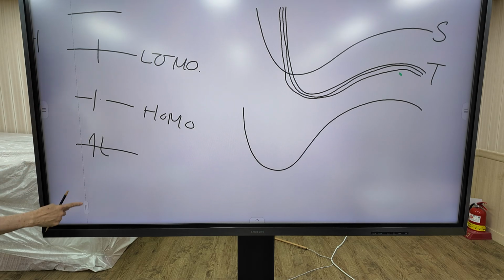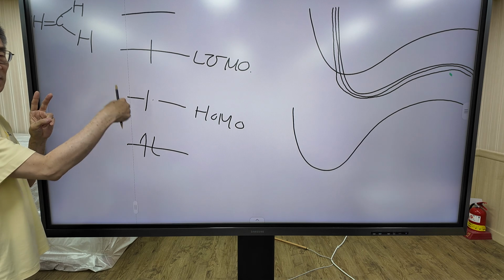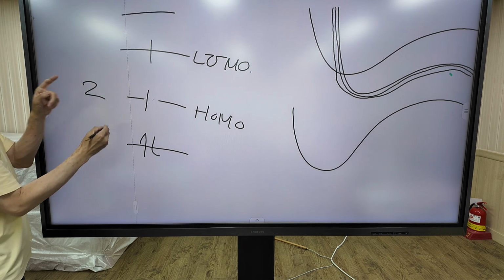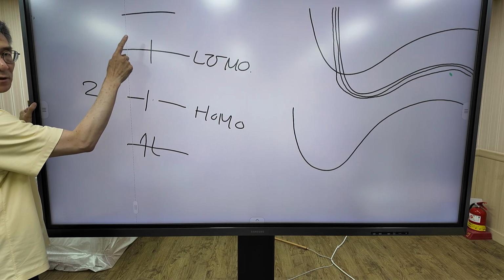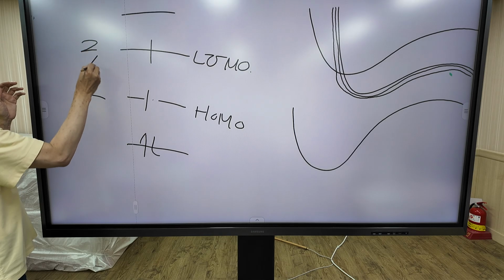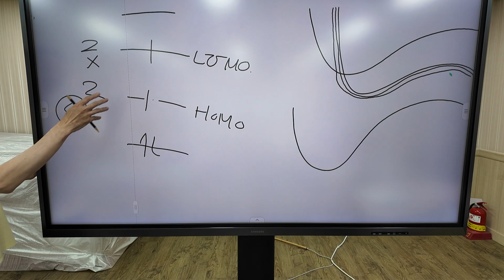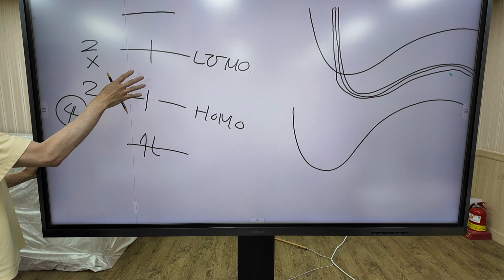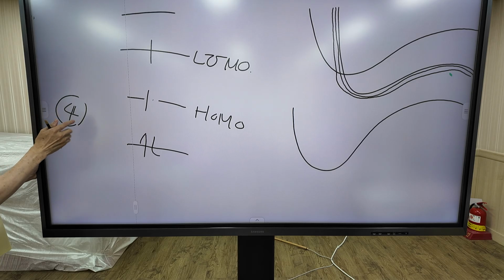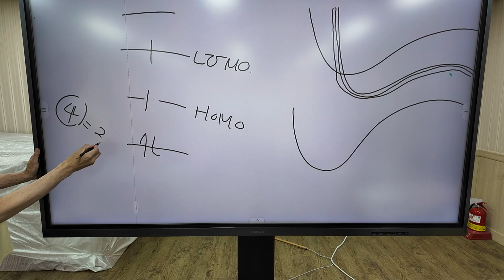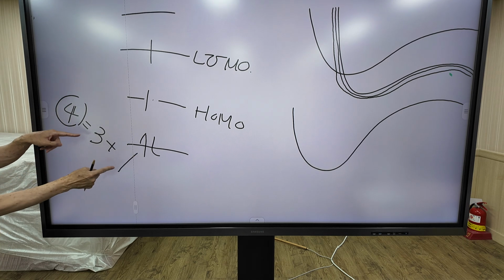Why? Because the electron in the HOMO has two orientations, spin up and spin down. Similarly, the electron in the LUMO has two possibilities, spin up and spin down. So a total of four combinations is possible. So this configuration consists of four states, and I'm going to classify the four states into a group of three states and a group of one state.